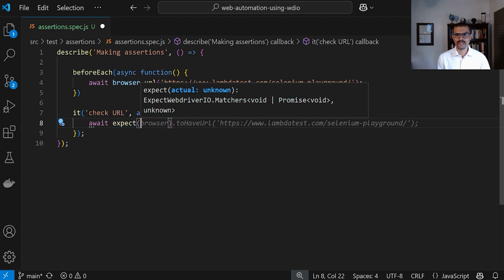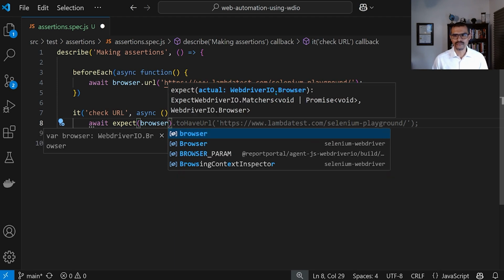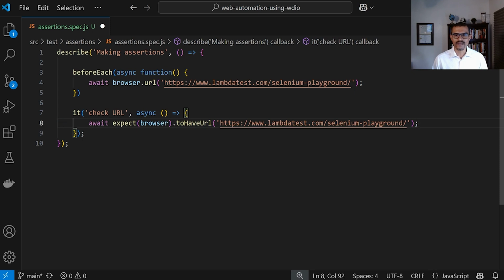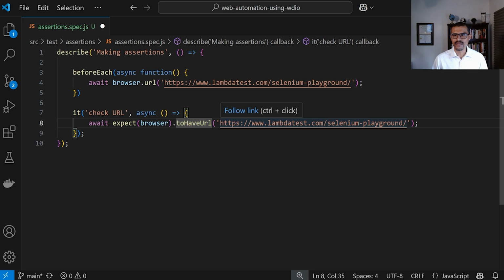So what are we expecting? We're expecting the browser, right? And I'm just going to hit tab here to fill in the blank to make it faster. Basically, we're going to make sure that this browser has this URL, right? So this is the actual assertion that we're making, okay? This is the method, toHaveUrl. And then you pass in the URL that you want to check for, all right? So we're going to, again, navigate to this URL, and then this is going to expect that that is the actual URL that you're at.